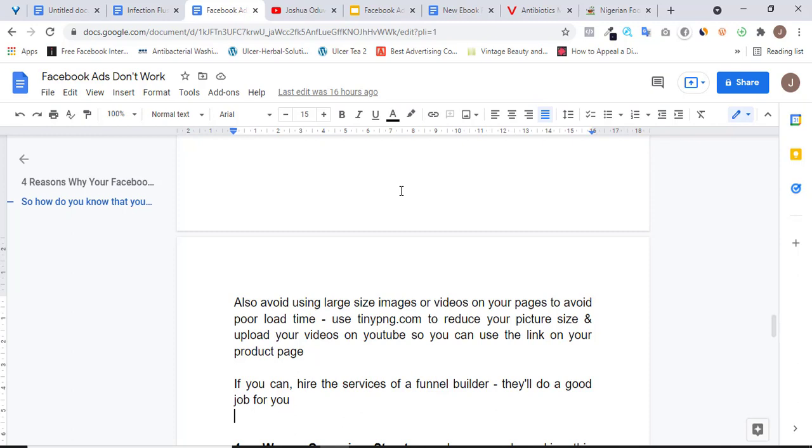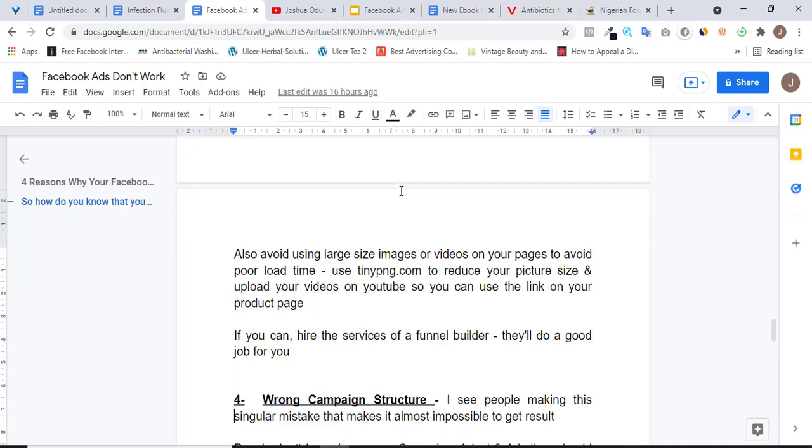If you're not good at creating good product pages that's going to get people to want to pay you money or to make an order immediately, then you can hire the services of a funnel builder. And I don't think they charge so much for building funnels for you. You can just hire the services, give them the details of what you want, the content you want on your product page, and they are going to set everything up for you in a very attractive way that's going to get you more prospects, more people to buy your product.